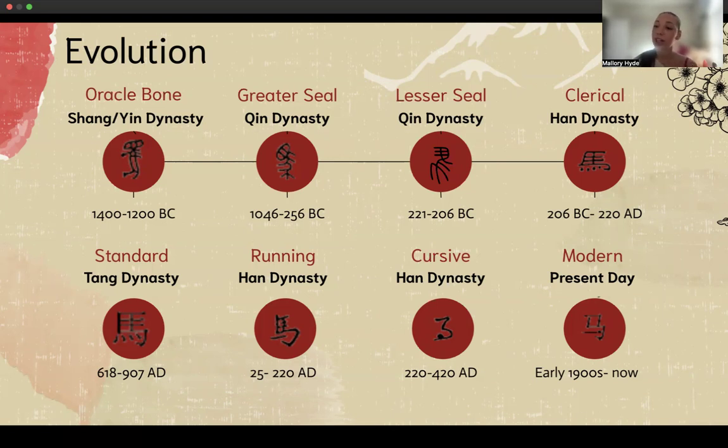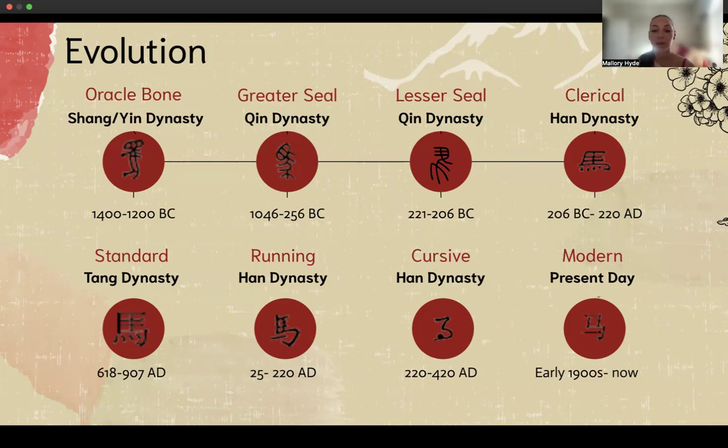Then we go to the clerical script in the Han Dynasty from 206 BC to 220 AD, the standard script in the Tang Dynasty in 618 to 907 AD, the running script from the Han Dynasty in 25 to 220 AD, and then we have the cursive script in the Han Dynasty.